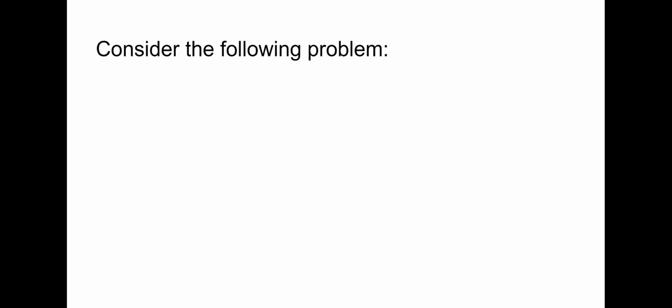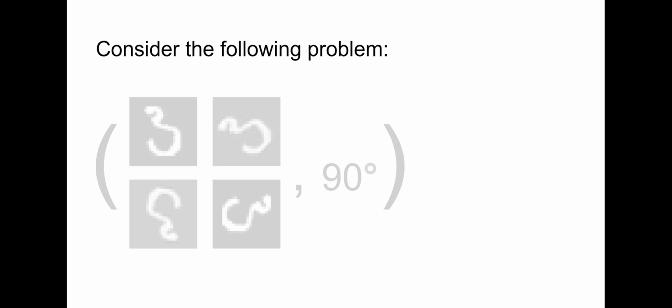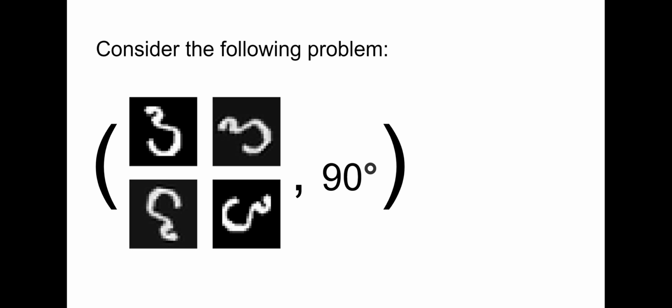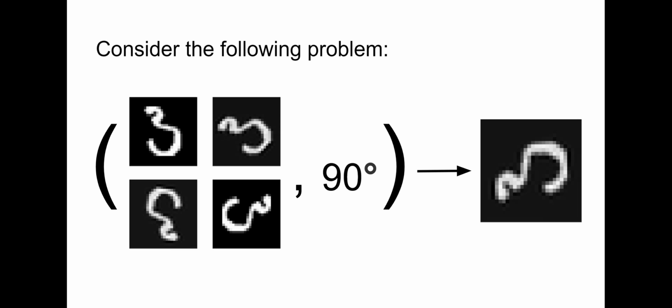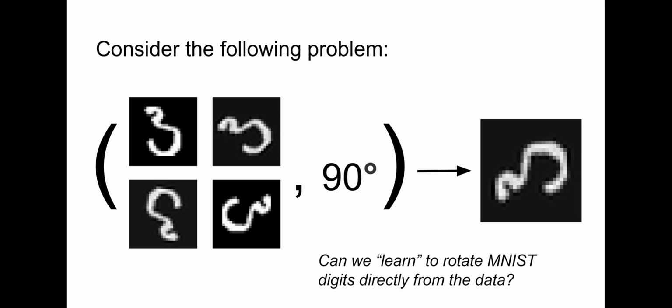For a start, let's consider the following problem. Given some rotated images of an MNIST digit and a new, previously unseen angle, we want to generate a rotation of that digit. Now the question is, can we learn to do this directly from the data? A family of models that has been introduced recently and shown to excel at such tasks combine well-known Gaussian processes and variational autoencoders. How exactly?